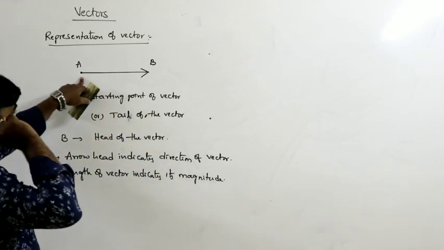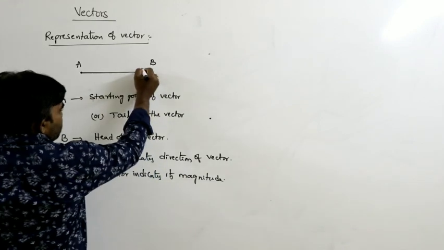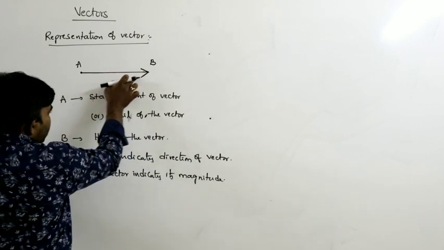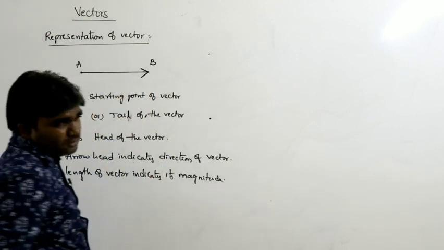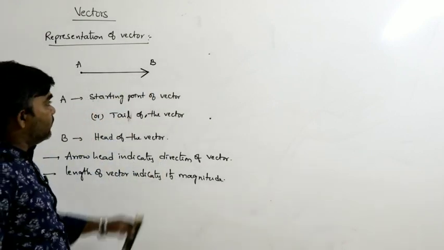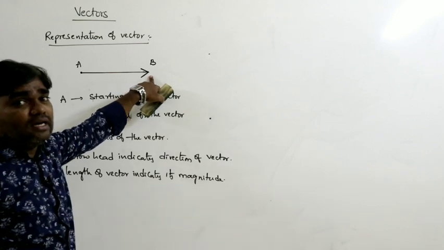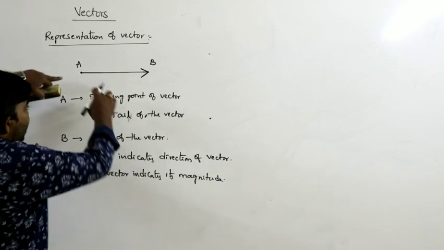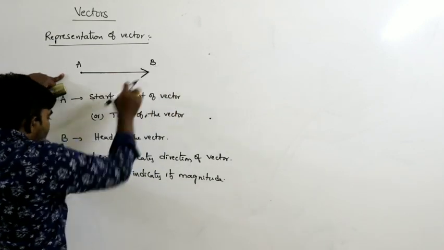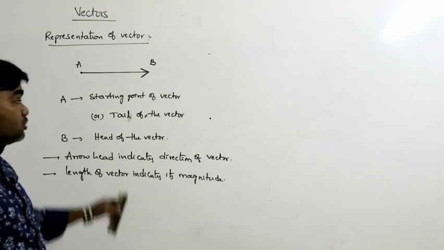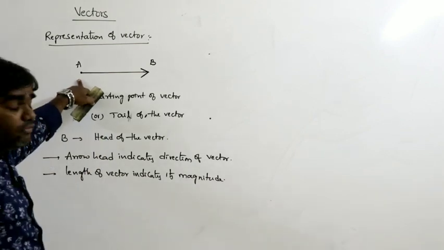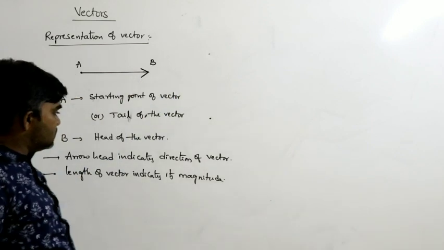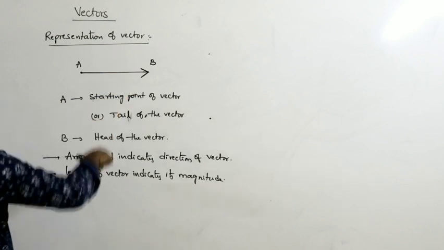So any vector starts at this point, and this is called the arrowhead. This length indicates the magnitude of the vector, and this arrowhead indicates the direction of the vector. A is called the starting point, or tail, of the vector, and B is the head of the vector. So this is the representation of a vector.